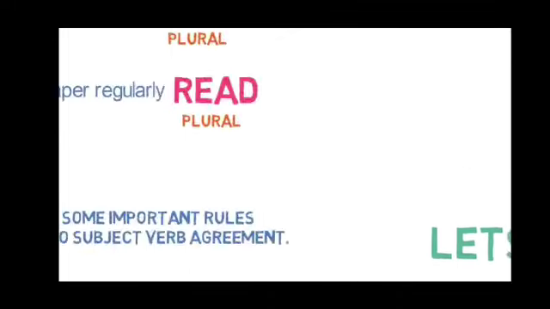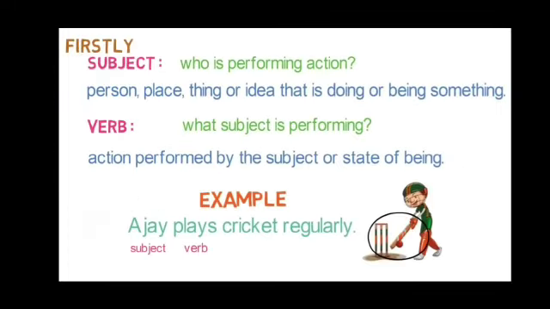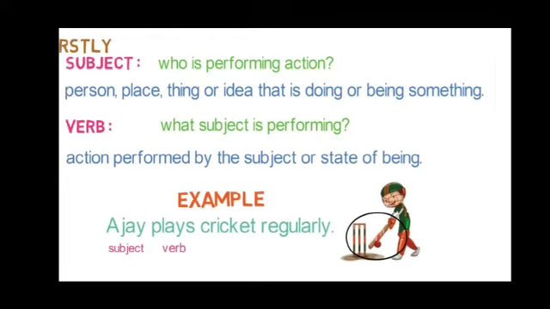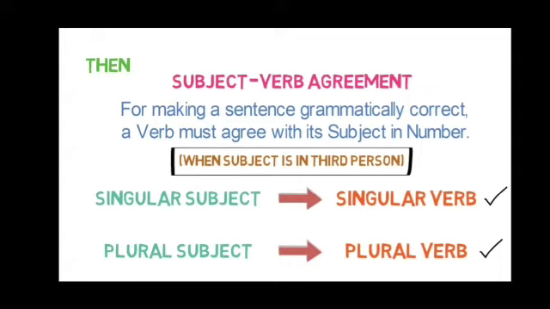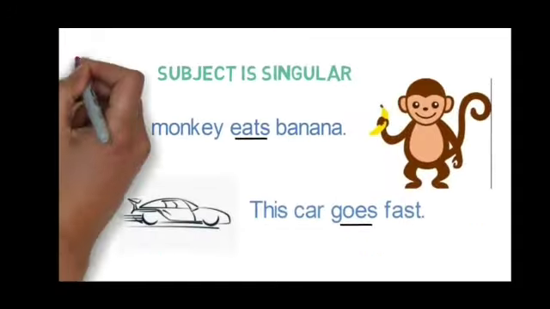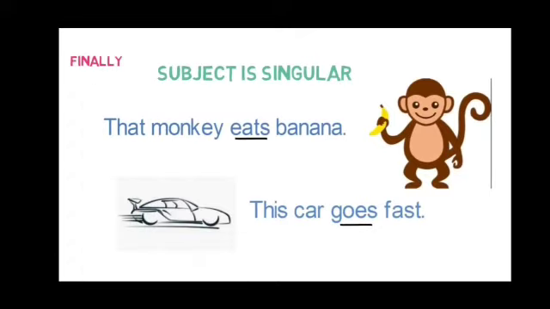Those rules, now see, let us revise them. Firstly, what is performing the action? It is called the subject. What the subject is performing is called the verb. Means subject verb agreement. Now see another very important thing. When the subject is in the third person and the subject is singular, then what are you using? Singular verb. But in some cases we are using what?